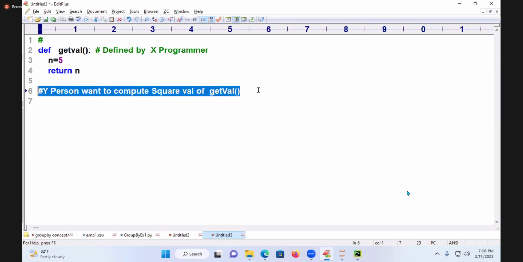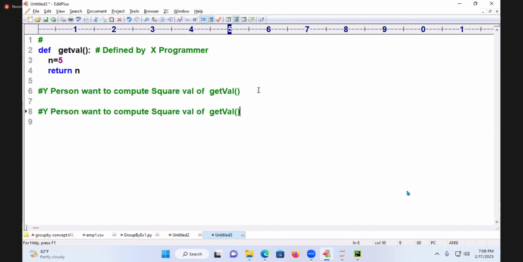Another Z person wants to compute what? Square root of the value returned by get value. How do you get it now? The get value function is returning 5. So the X programmer will not write the square root based on the Y person's requirement.